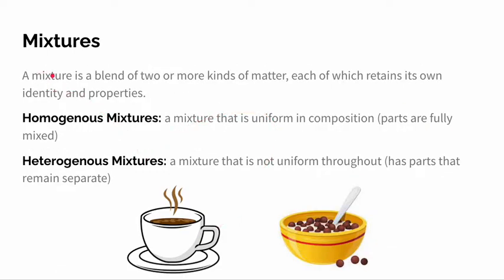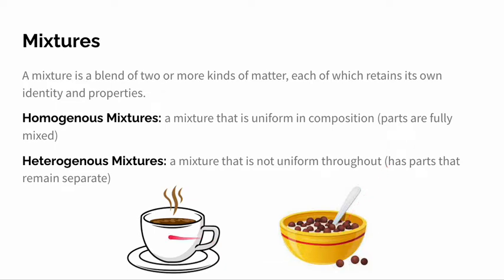Moving on, we have mixtures. A mixture is a blend of two or more kinds of matter, each of which retains its own identity and properties. We have homogeneous mixtures, a mixture that is uniform in composition, which basically means that the parts of the mixture are fully mixed together. You cannot separate them. Heterogeneous mixtures, however, are mixtures that are not uniform throughout, which basically means that the parts of the mixture remain separate.